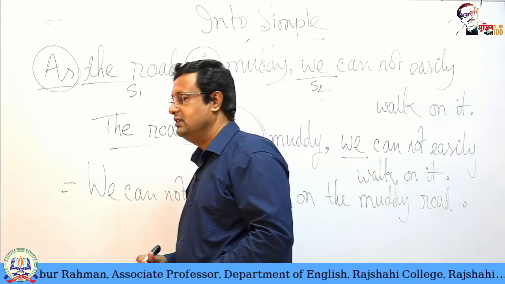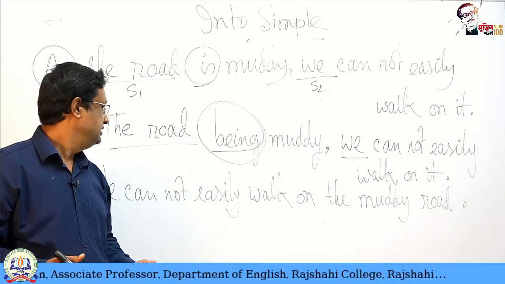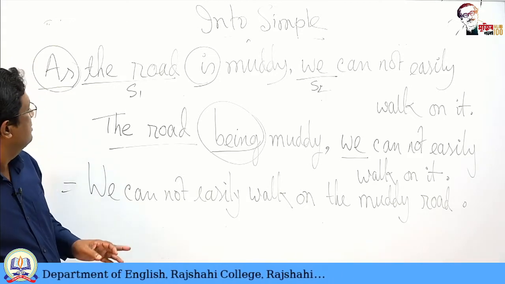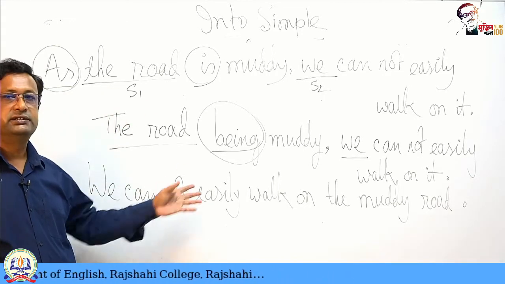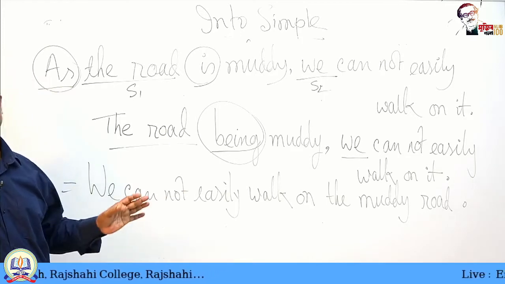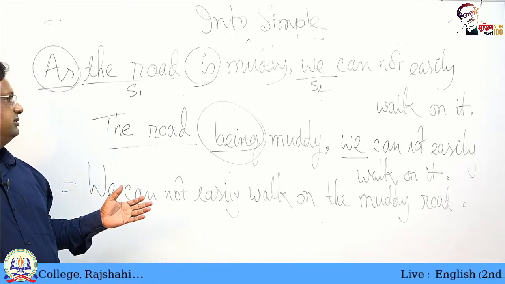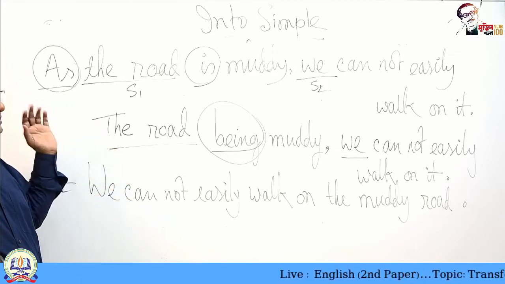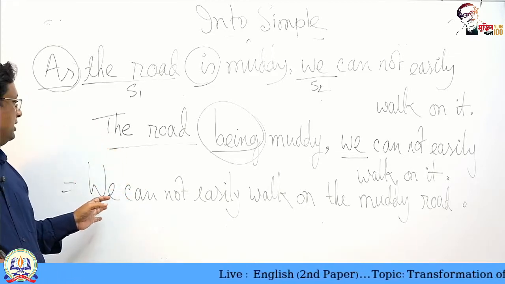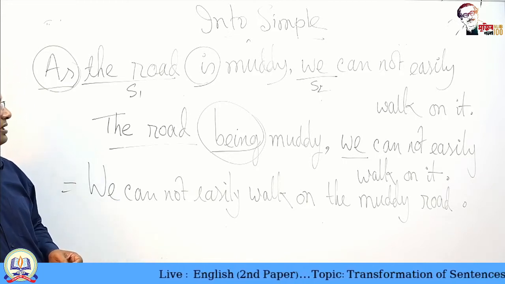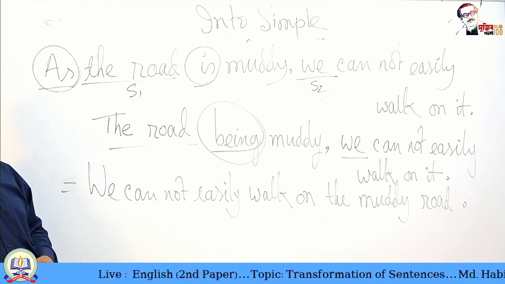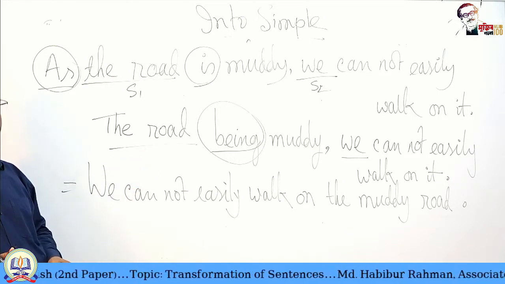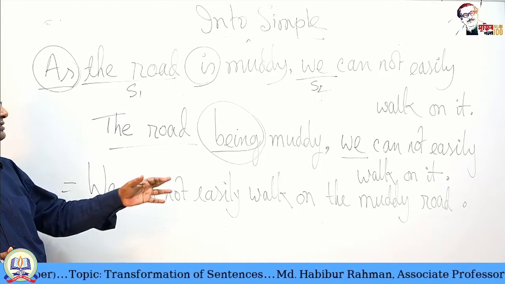Okay. This is also the same thing. We cannot or could not. The road is muddy. This is present tense. Notice the verb: when you are using a finite verb, it must agree with the previous sentence. We cannot easily walk on the muddy road. So the cause is mentioned here. What is the cause? The cause is the road is muddy.